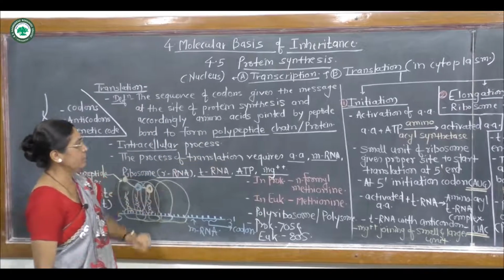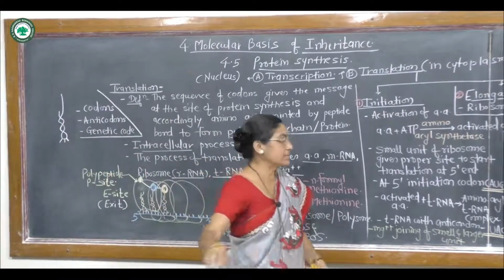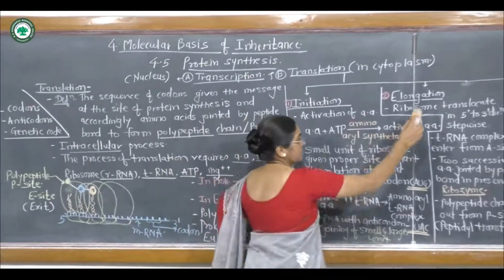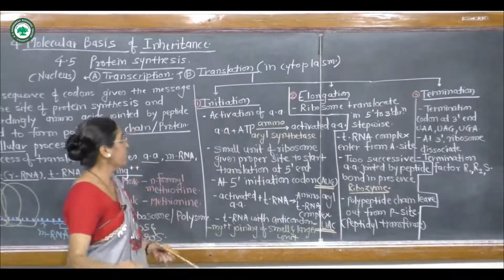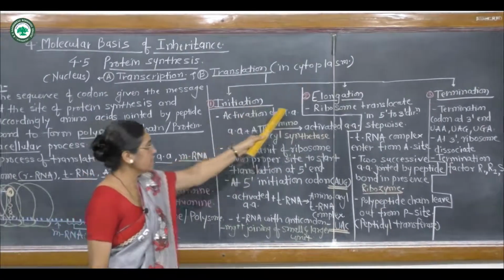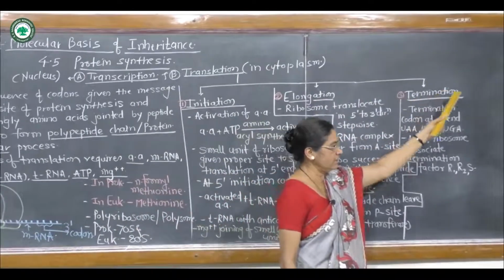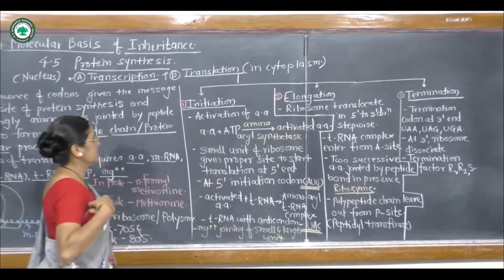Then later on the process of translation. In the process of translation, there are 3 main steps or 3 main stages: the first one, initiation of the process; second one, elongation of the process; and third one is the termination, that means to stop the process.